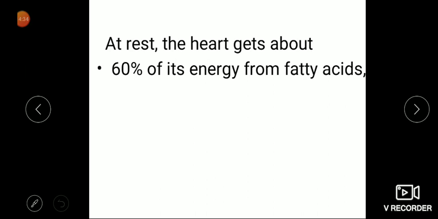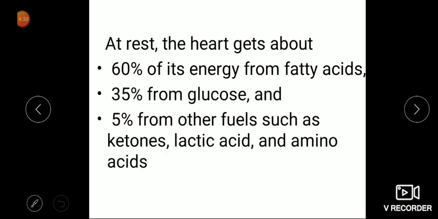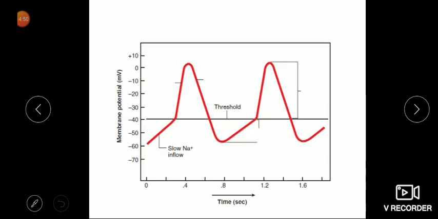So at rest, the heart gets about 60% of energy from fatty acids, 35% from glucose, and 5% from other fuels such as ketones, lactic acid and amino acids. So these are the reasons why cardiac muscle is not prone to fatigue, as it is relying more on aerobic glycolysis.